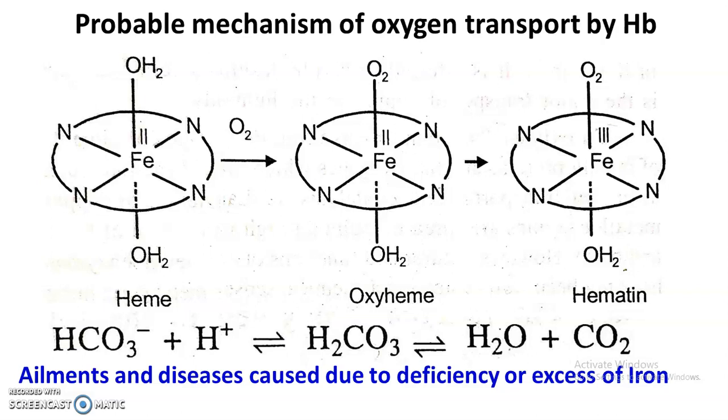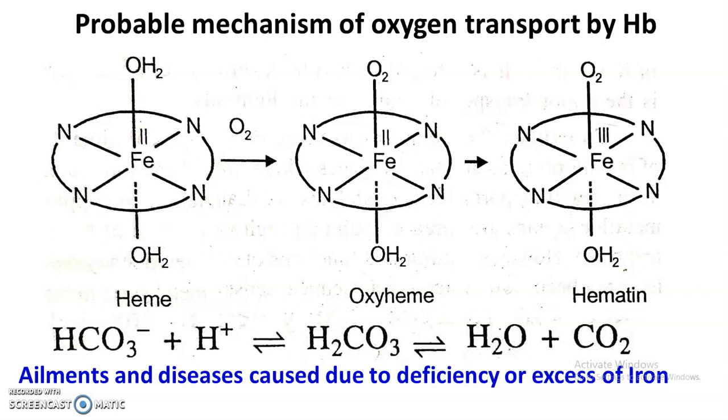This iron deficiency anemia is characterized by lower hemoglobin content of blood, retarded growth, loss of appetite, and sluggish metabolic activities. Another disease caused due to excess of iron in body is called hemosiderosis, which occurs because of repeated blood transfusions over years.